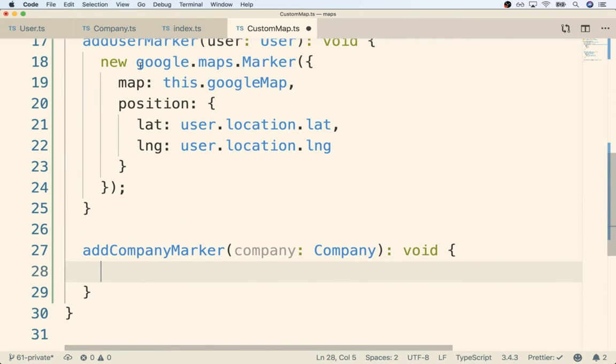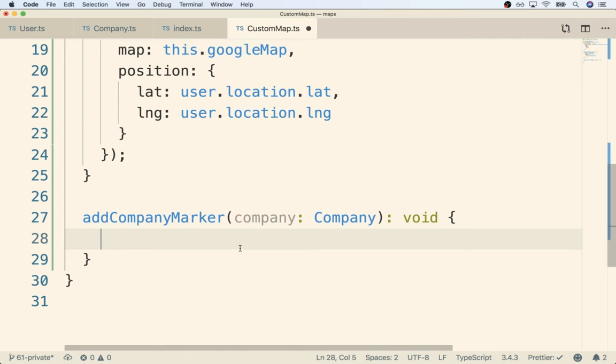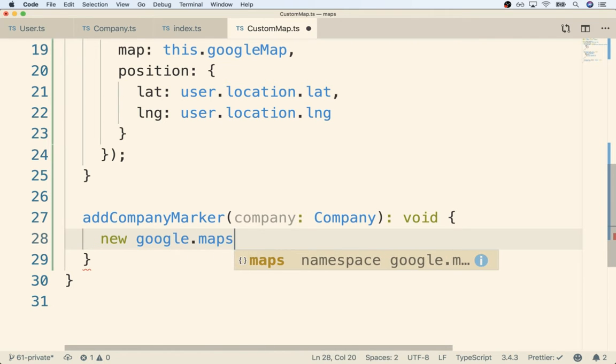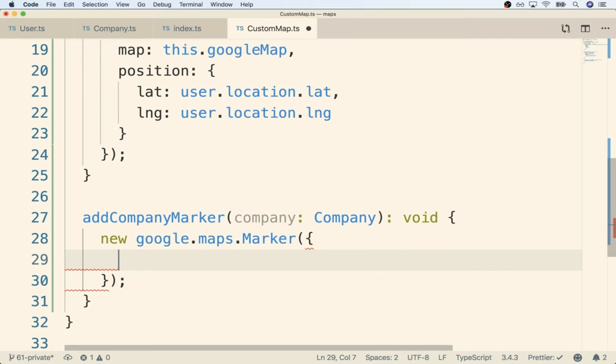Now, as you might guess, the marker code is going to look awfully similar to what we just did. The only difference is that we're now pulling the latitude and longitude off of an instance of a company as opposed to a user. So I'm going to add in new google.maps.Marker, capital M Marker. We're going to give this thing an options object.